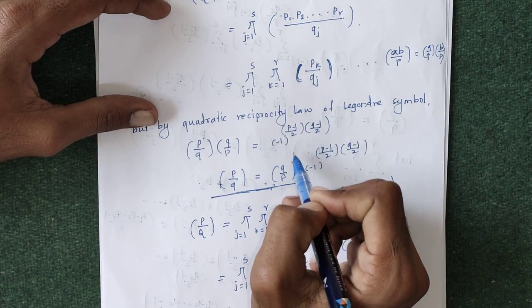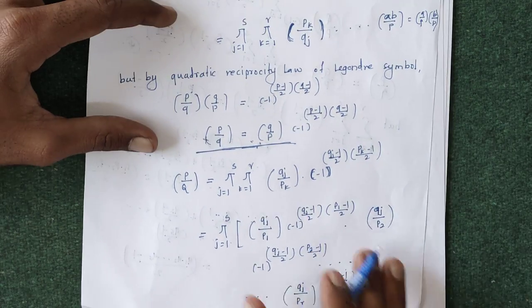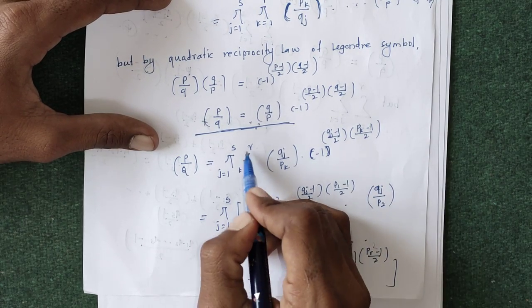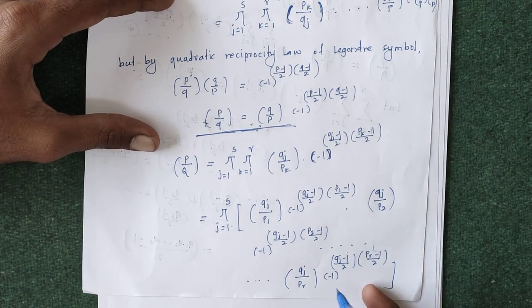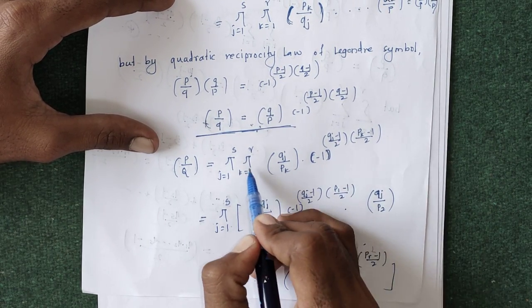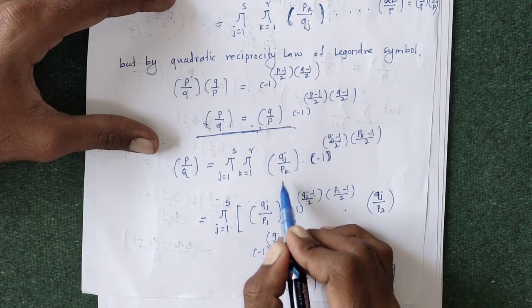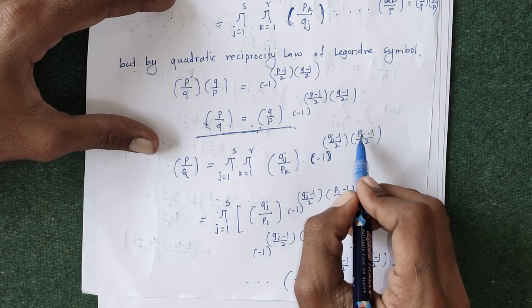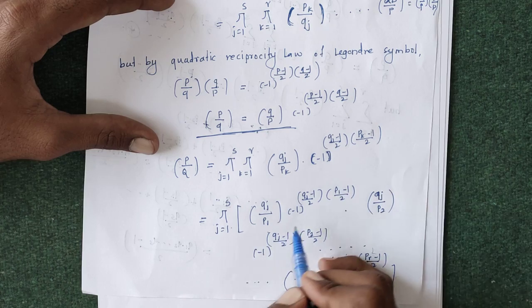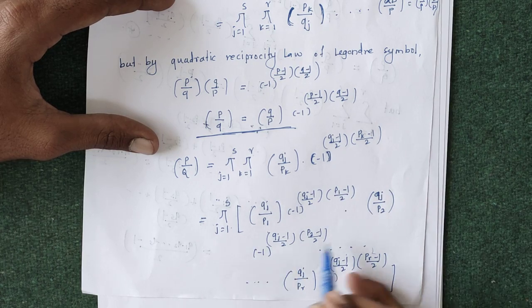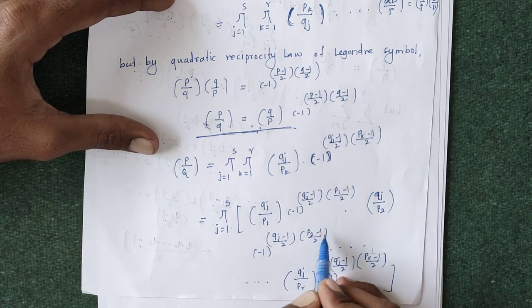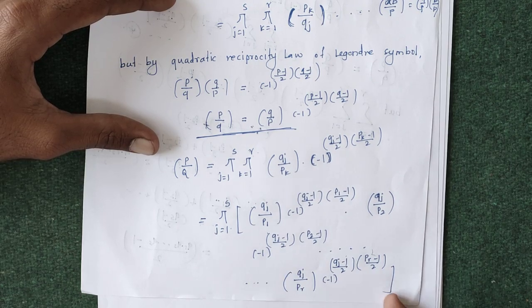So using that quadratic reciprocity law, we can write this. After that, running this product of k running from 1 to r, we get this term, that is putting the value of k equals 1. So first of all, here k equals 1, again here k equals 1, and k equals 2. So here k equals 2, again for here k equals 2. So running this summation, we get this term.